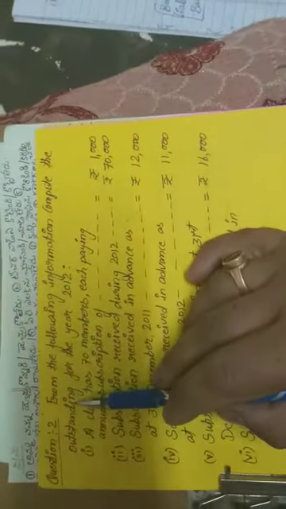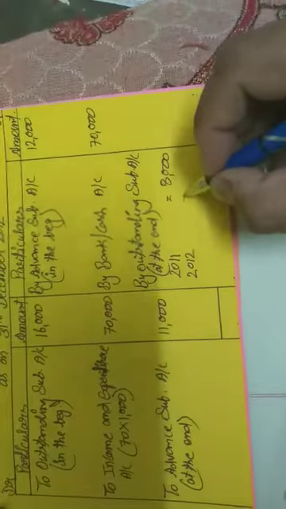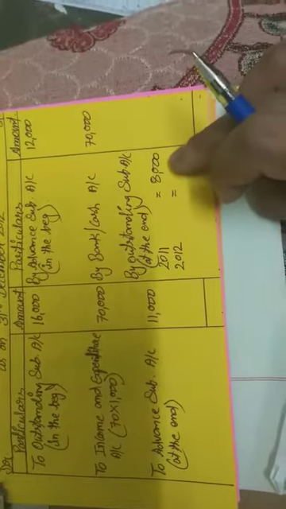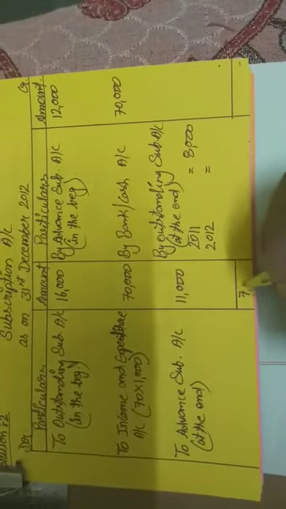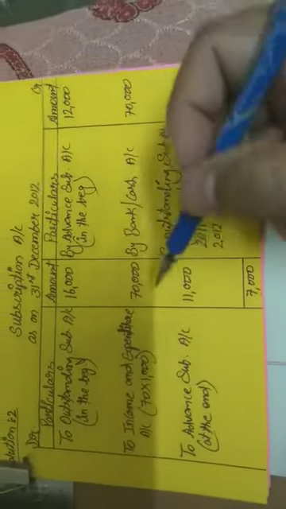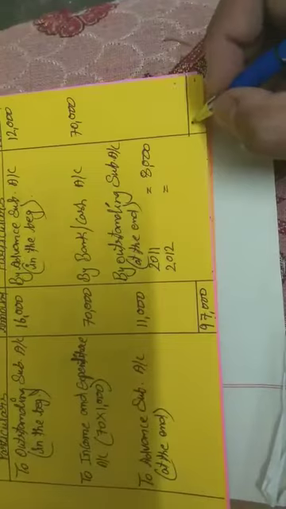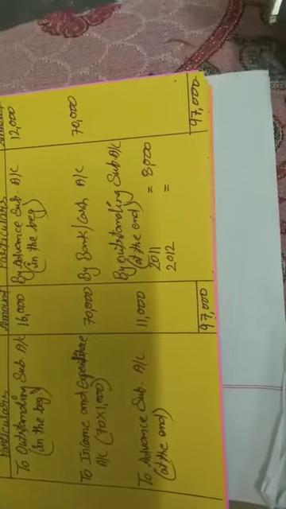And what are they asking in this question? They ask for the outstanding for the year 2012, meaning outstanding subscription as at 2012. It means the balancing figure in this side will be calculated. It is clear? So we have to total both sides. Here it is 82,000, and if we calculate this side, the total is 97,000.